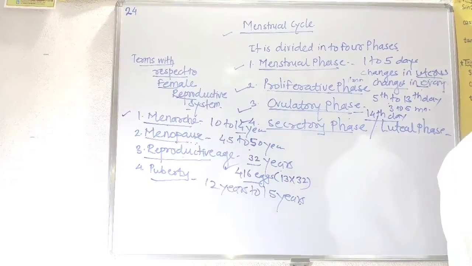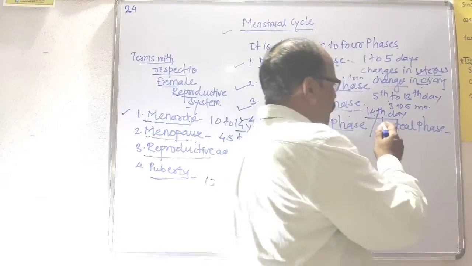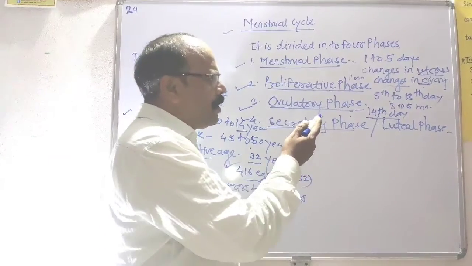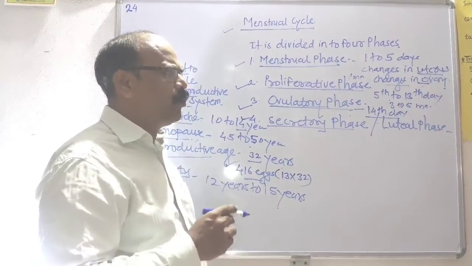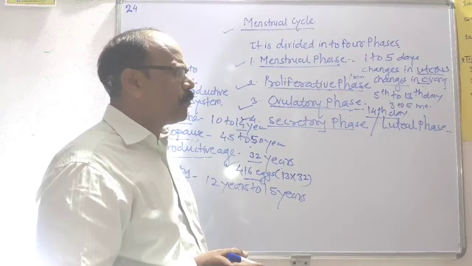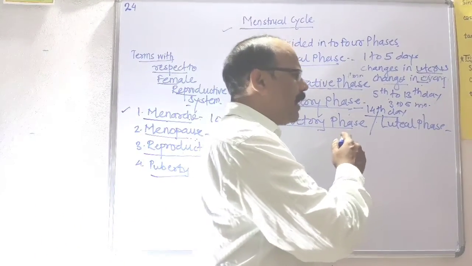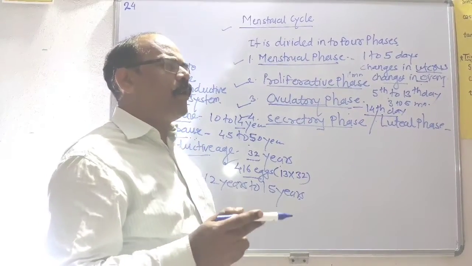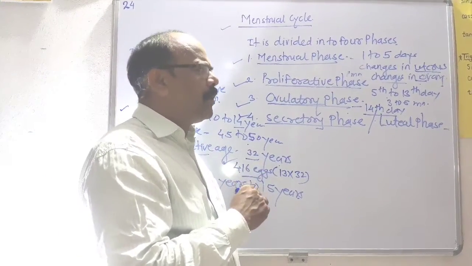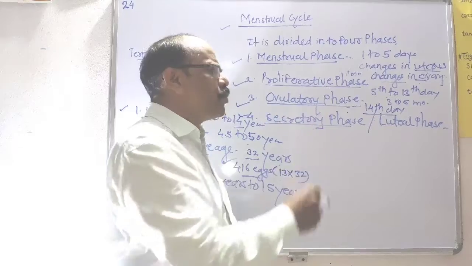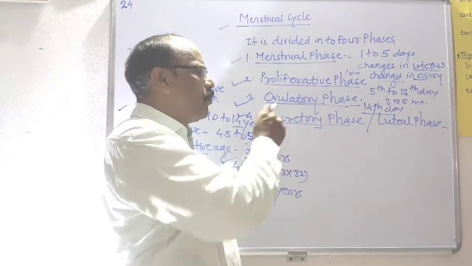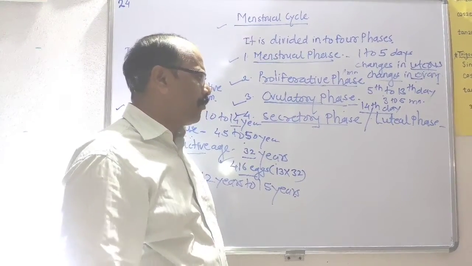The mature follicle will rupture, and ovulation takes place. The egg will be released and dropped into the pelvic cavity, and this is generally accompanied by pain in the lower abdominal part of the female at that time. A slight elevation of temperature also takes place at the 14th day of the menstrual cycle.